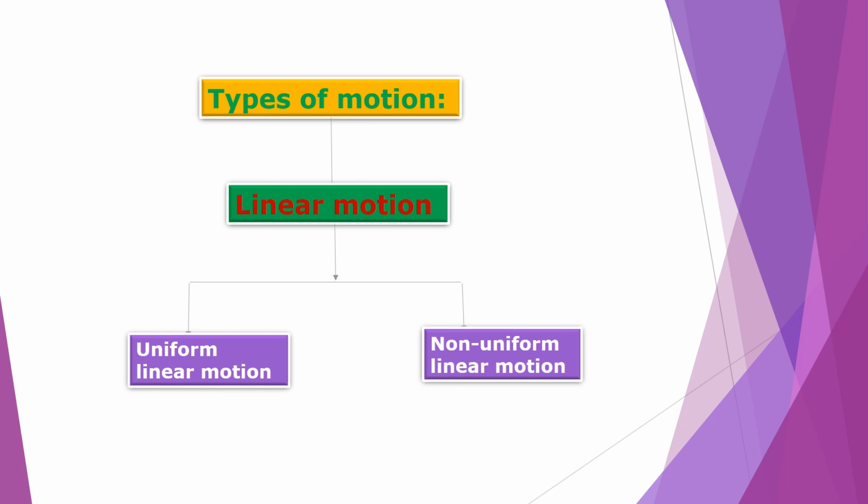Now next topic is types of motion. There are various types of motion. We will see the first type, that is linear motion. Linear means straight line. Okay. So there are two types of linear motion, that is uniform linear motion and non-uniform linear motion. Let us see all these types of motion in detail.